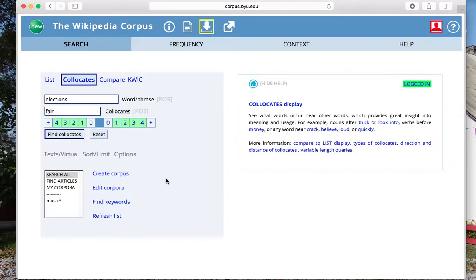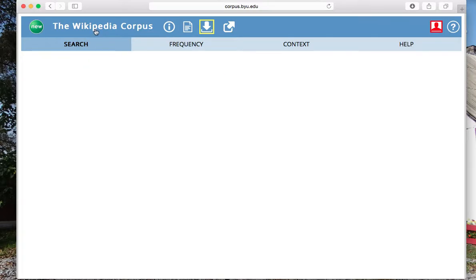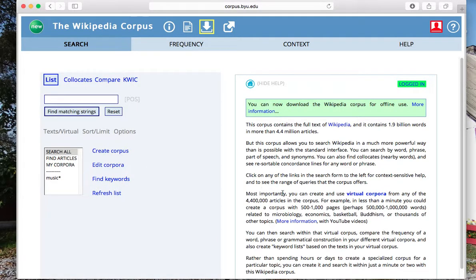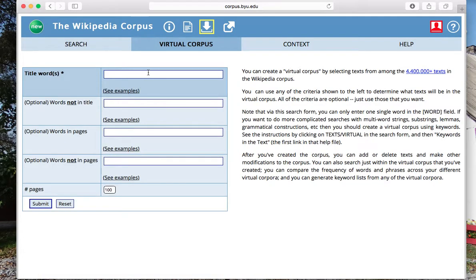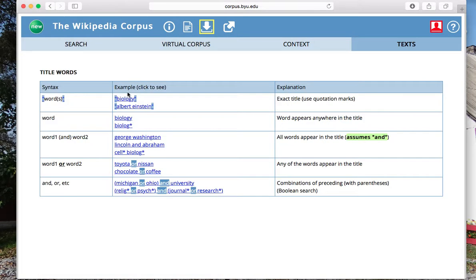So back to the other thing I wanted to talk to you guys about, which is creating a corpus or a virtual corpus. It can be done here. You select this. Something I'll show you is you have different ways of honing in on your search. If you want specifically the keyword that you're looking for, then you put it in quotation marks.